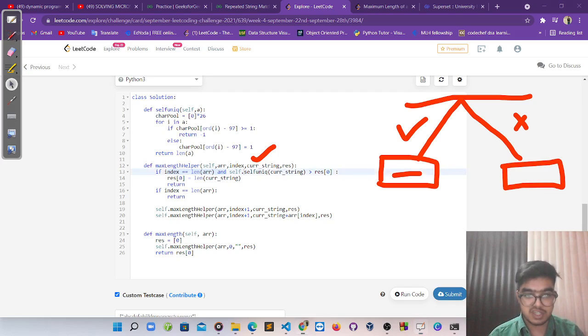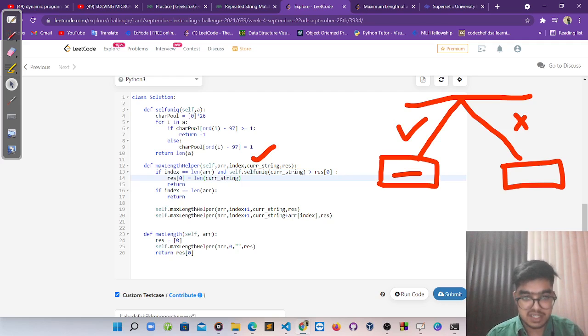So this is the function. We will understand that function, but let's move with the flow. This function simply tells us if the string is unique, and if it is unique, what its length is.